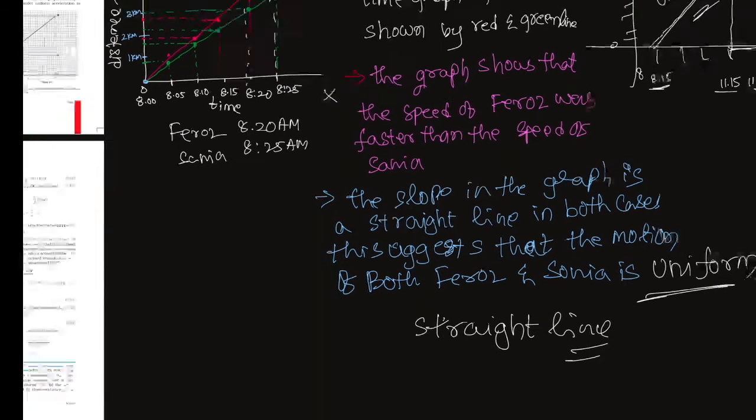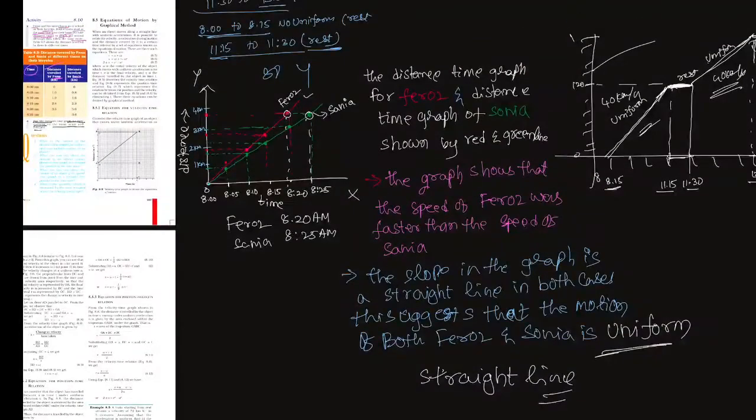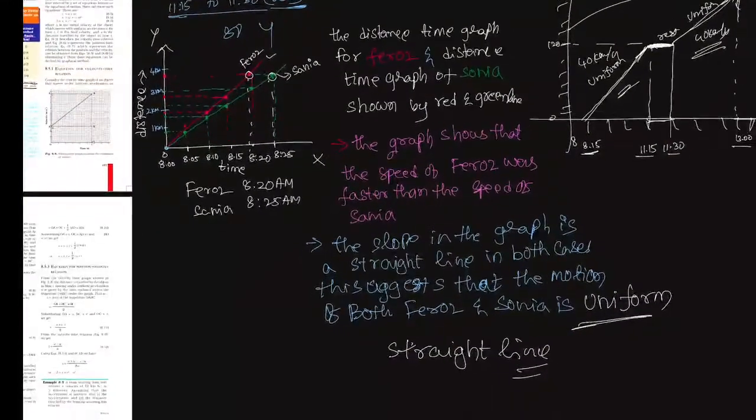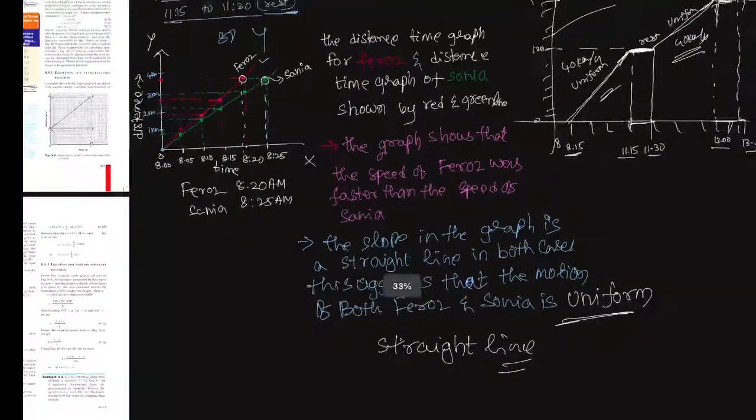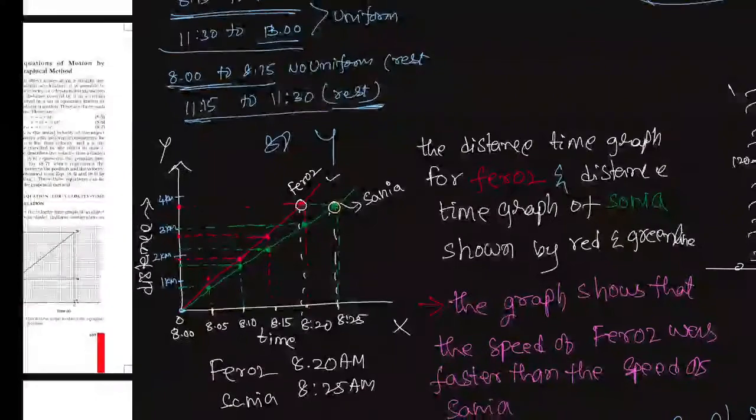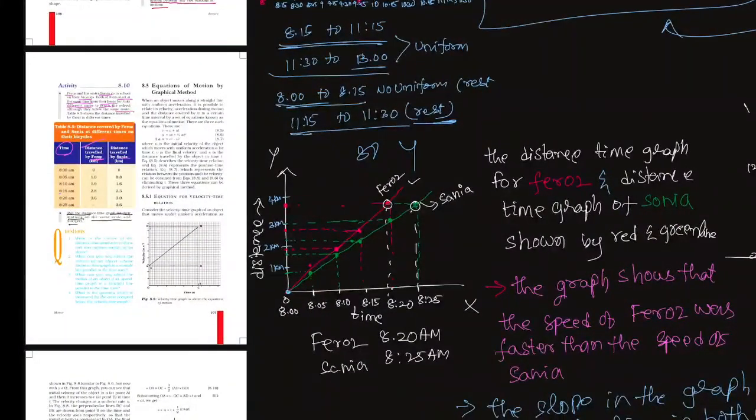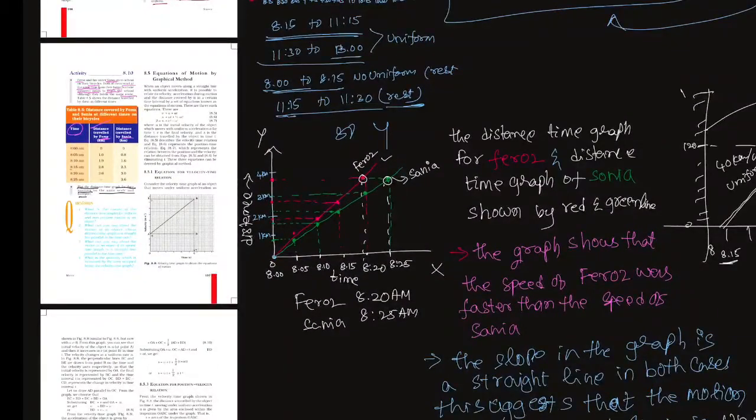Okay, children, so this is about the graph. Clear, children? This is the activity 8.10.